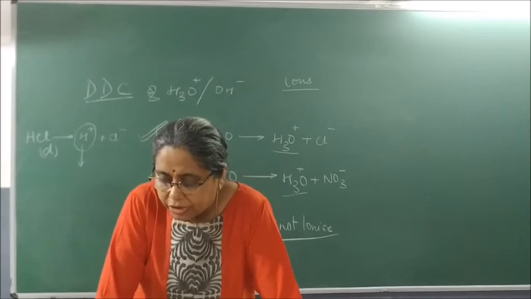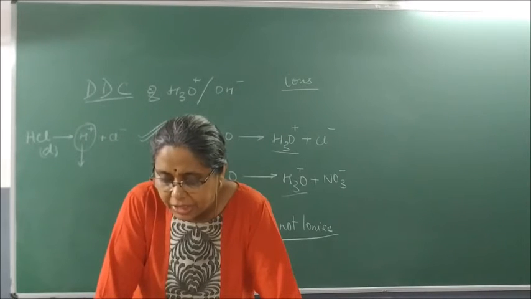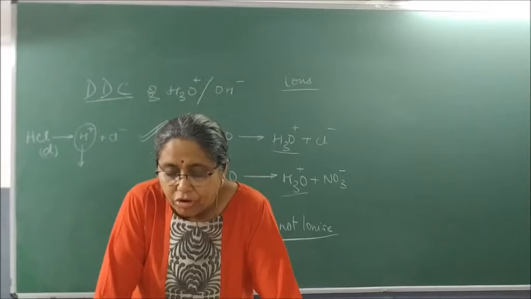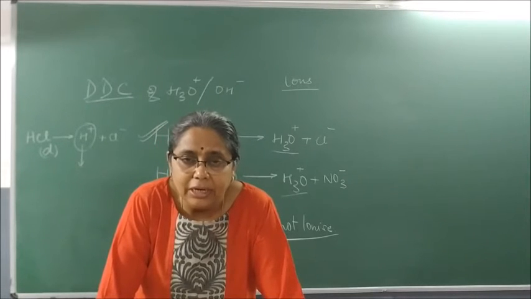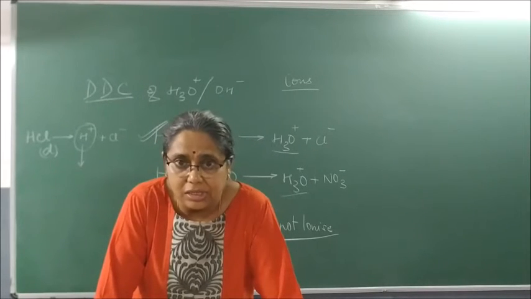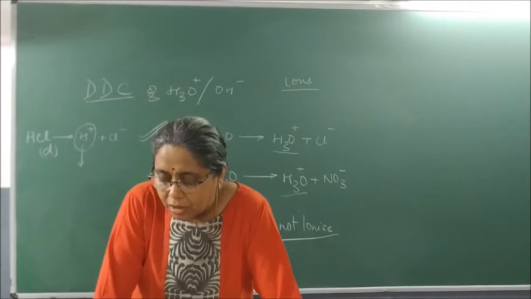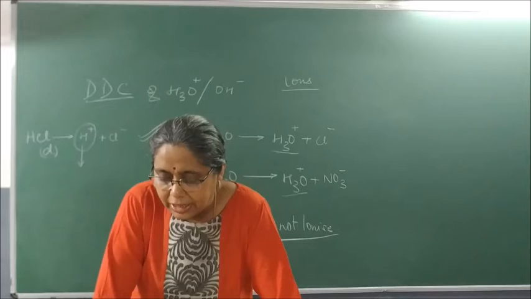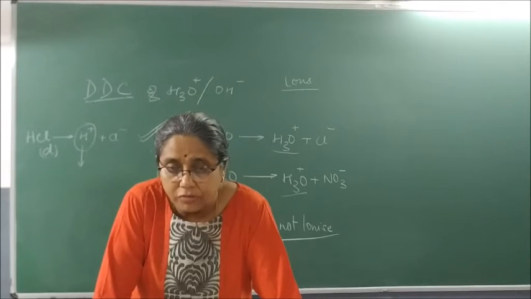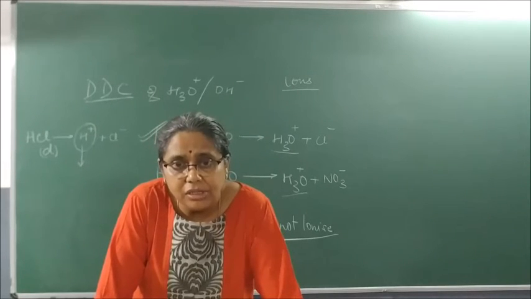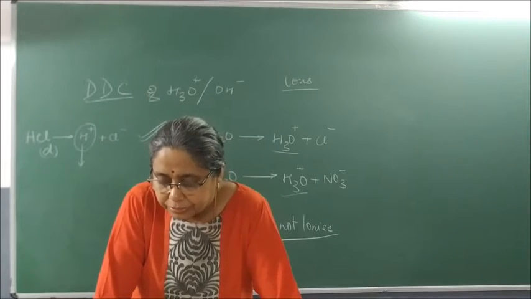How is the concentration of H3O+ affected when a solution of an acid is diluted? It decreases. Please write, the concentration of H3O+ decreases when an acid is diluted, because we studied that dilution decreases concentration.